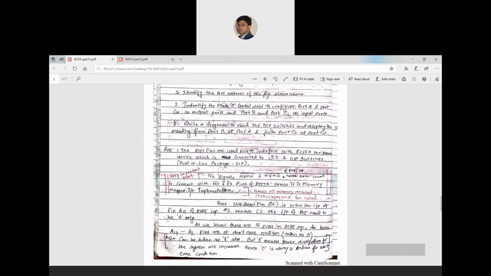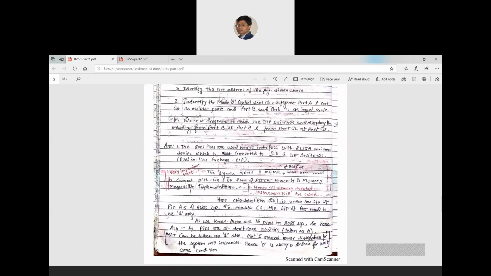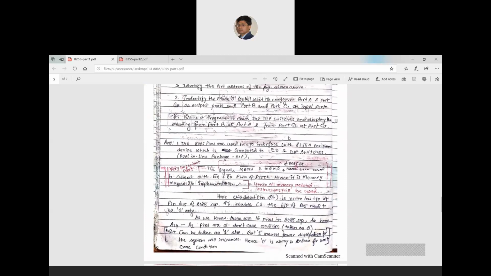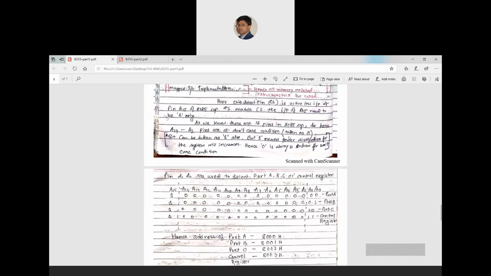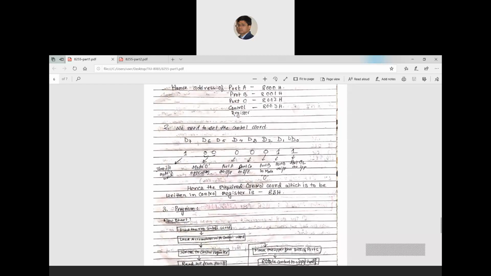Next, you have to set the control word so that port A and port C upper act as the output, and port B and port C lower act as the input. So you have to select each bit combination. D7 is for input output mode, 1. D6 and D5 select the mode in which you have to work. You have to work in mode 0 of the input output mode, so you select 00 here.